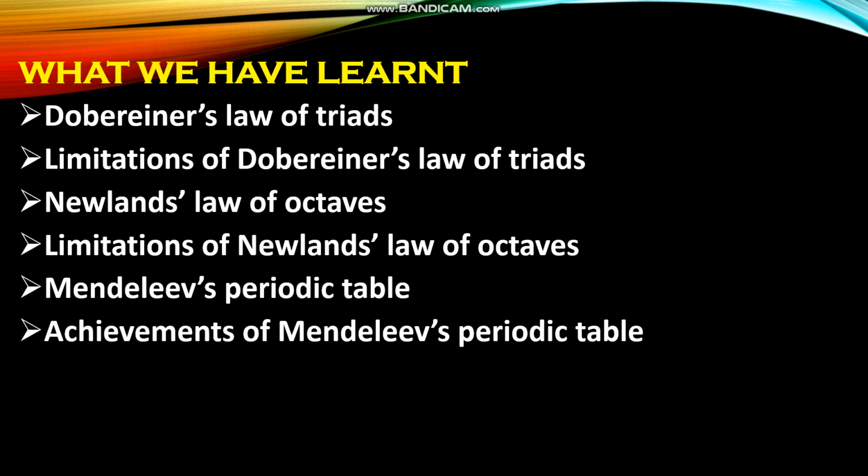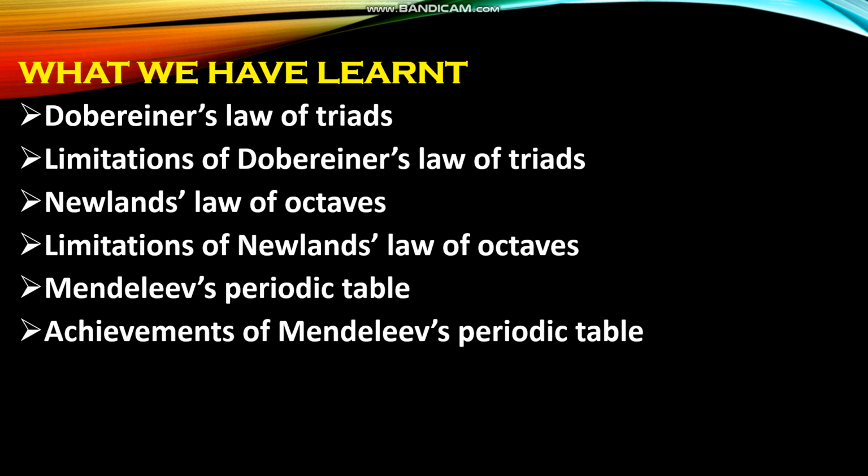Newland found that the law of octaves was applicable only up to calcium. After calcium, the eighth element did not possess the properties similar to that of the first. Second point, Newlands assumed that only 56 elements existed in nature and no more elements would be discovered in future. Third point, to fit the elements into his table, Newlands not only adjusted two elements in the same slot but also put some unlike elements under the same note.